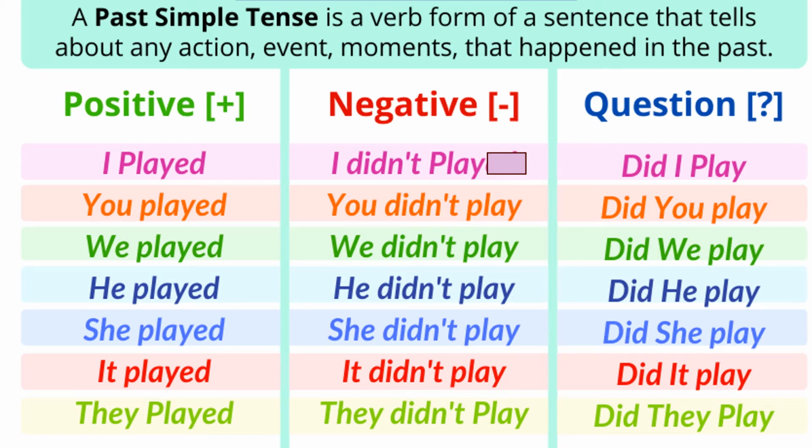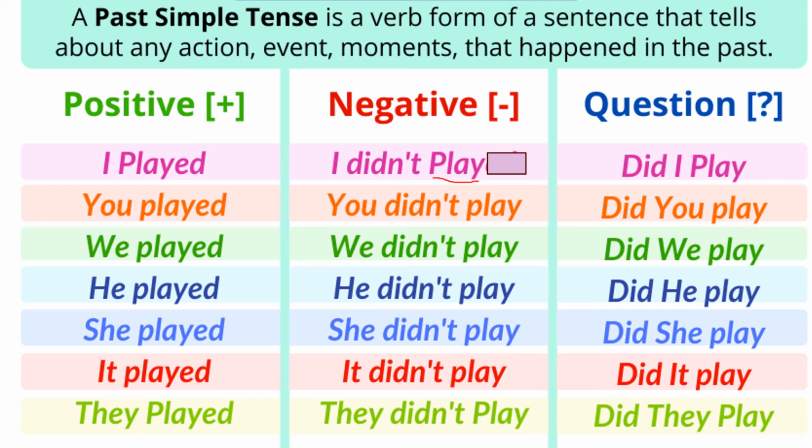A simple past tense is a verb form of a sentence that tells about any action, event, or moment that happened in the past. Now here you will see positive, negative and question, which you have to do in your grammar book also. So listen carefully. I played. It is a simple sentence. When we are making it negative, we will use I did not play. With did not, we will use the first form of the verb only.